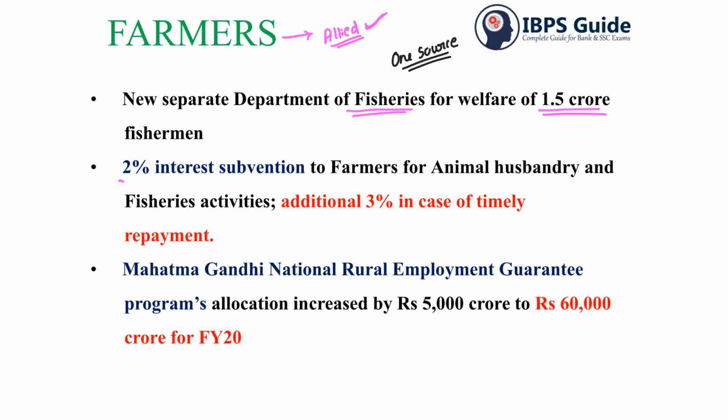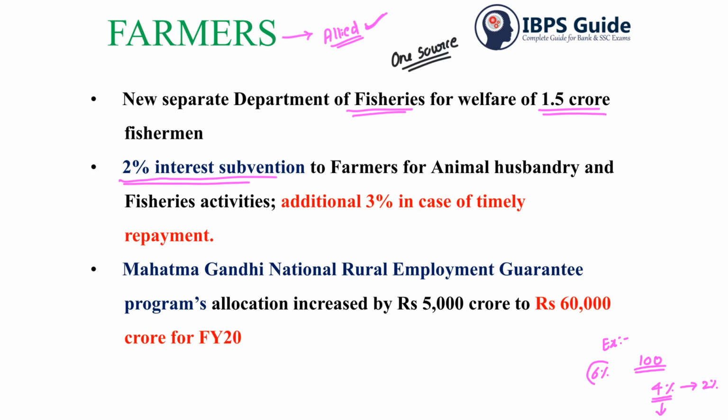And there is also the interest subvention scheme. Whatever interest you'll be paying, for example, if you are taking 100 rupees as a loan, this is just an example, and you are paying 4% interest, then you have to pay only 2%. The rest 2% will be paid by the government.